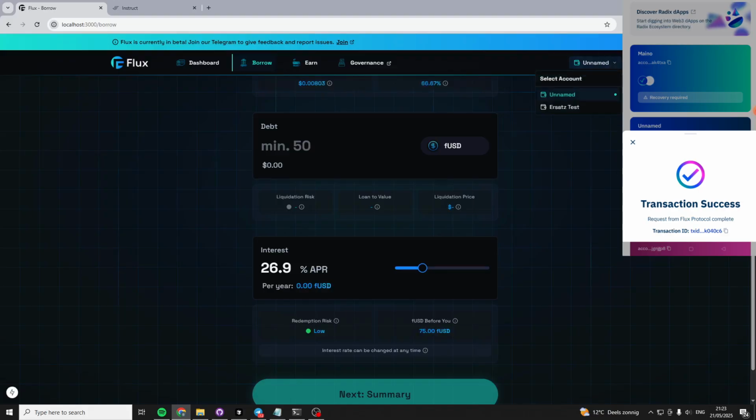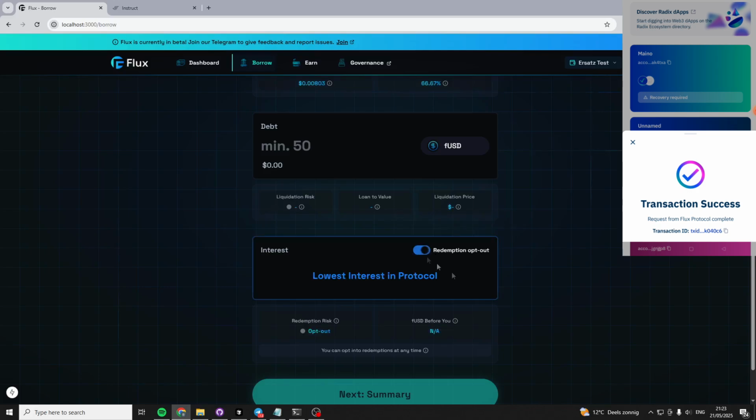So we can select a wallet that has such an NFT, and I have it in OZ's test, coincidentally. So let's select this wallet. And you can see a toggle appear here, and it asks me, do you want to opt out of redemption? I can click it, and it will tell me that I will use the lowest interest rate in the protocol. So that's basically what it does, exactly what it says.